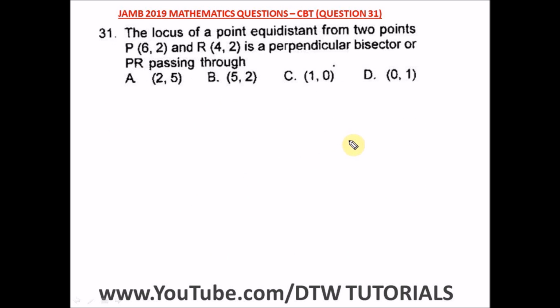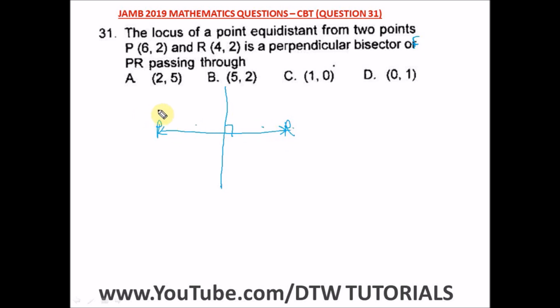Question 31 of the JAMB 2019 Mathematics Past Question, that's your UTME CBT exam. It says the locus of a point equidistant from 2 points P and R is a perpendicular bisector of PR passing through. We're looking for the point. The locus of a point equidistant from 2 points, P and R, is a perpendicular bisector. Perpendicular means a right angle, and it's equidistant from these 2 points.